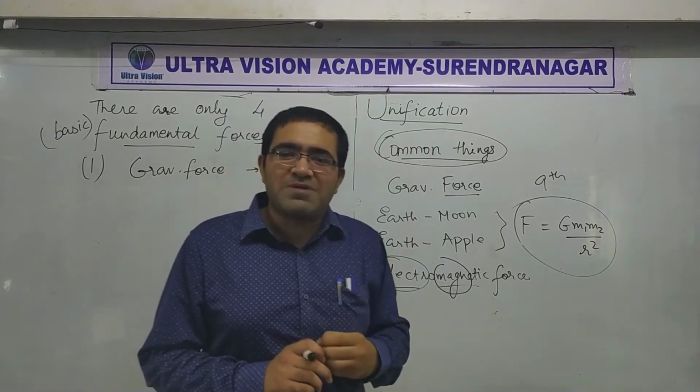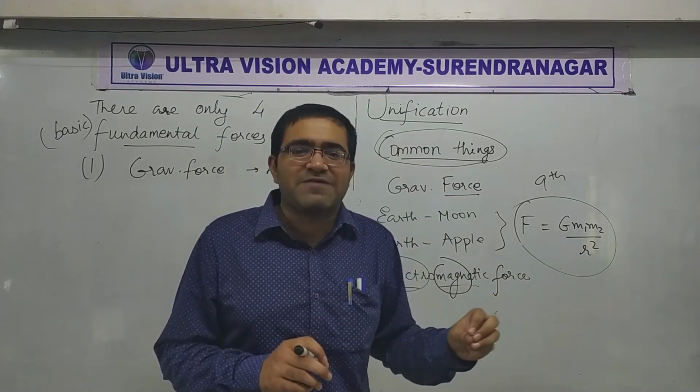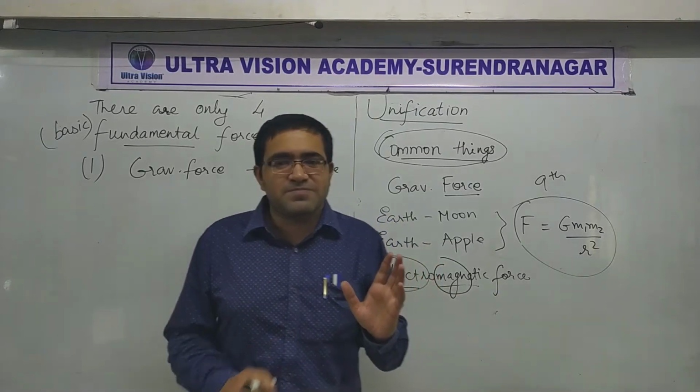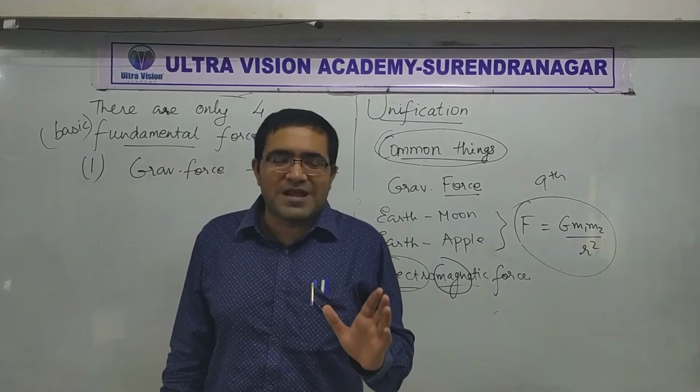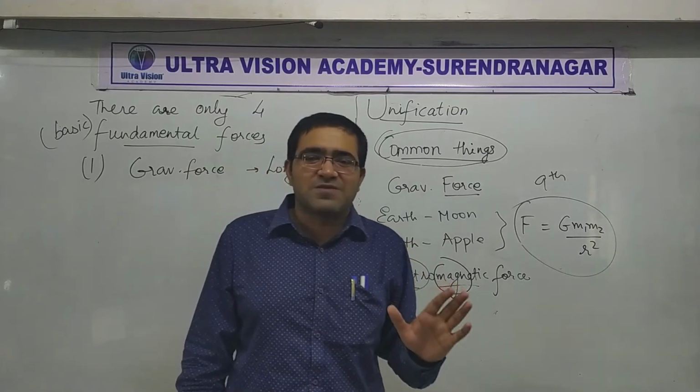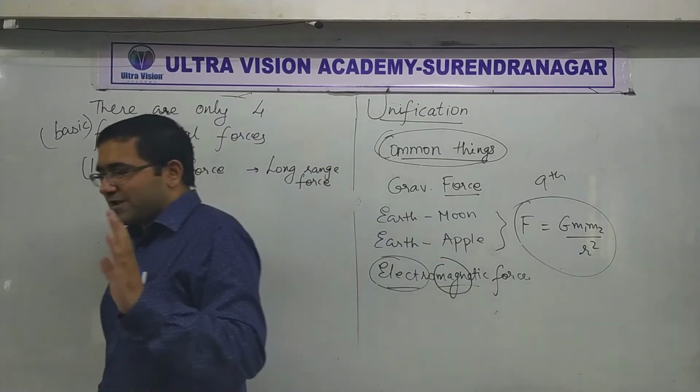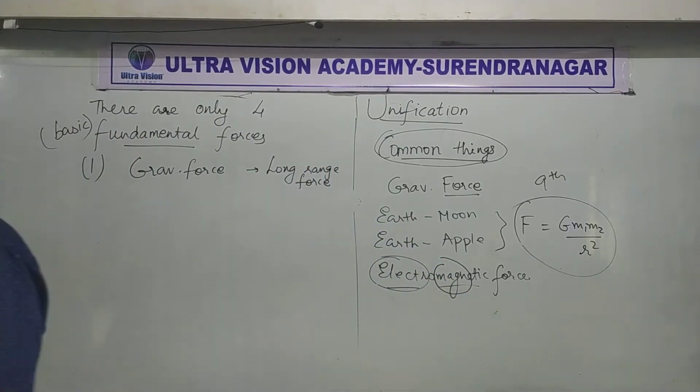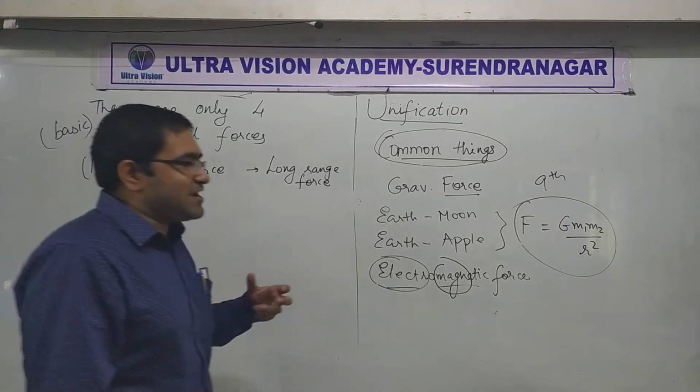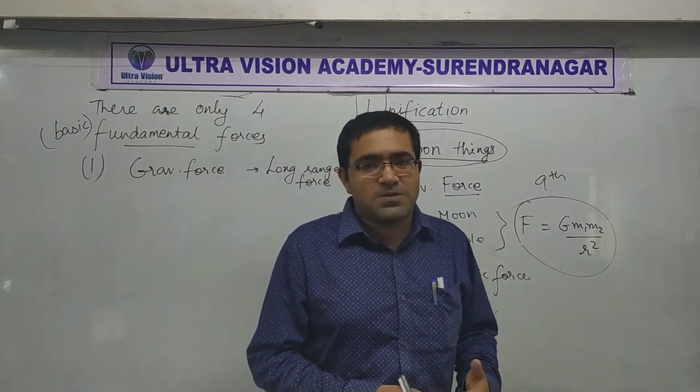Like, one common behavior is that every mass attracts every other mass. Is that clear? Do you realize it's called common behavior? Shantanu, I want the answer from you. Yes. Okay. So just like that, there are some other common behaviors.